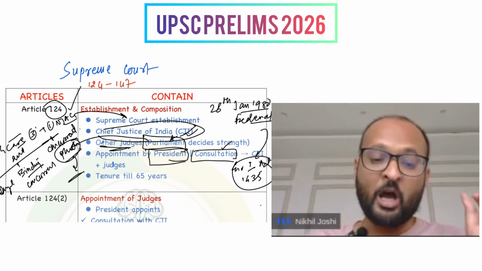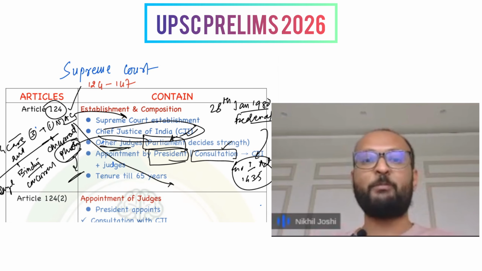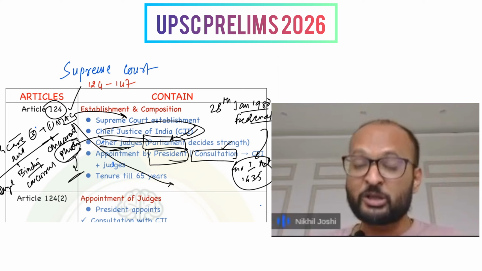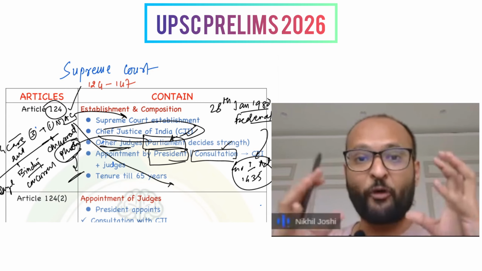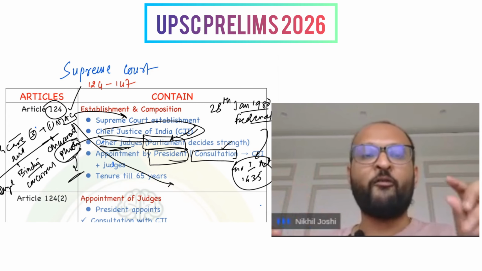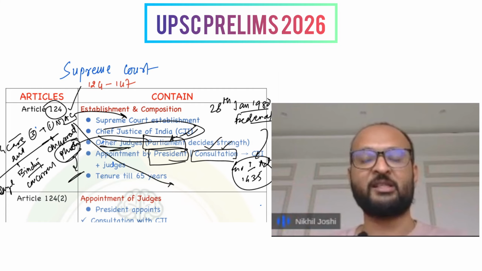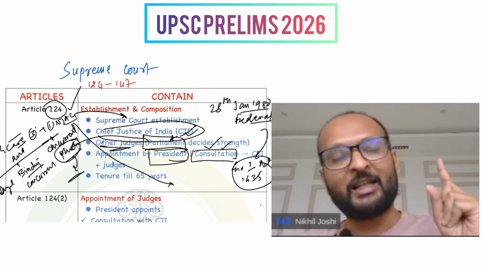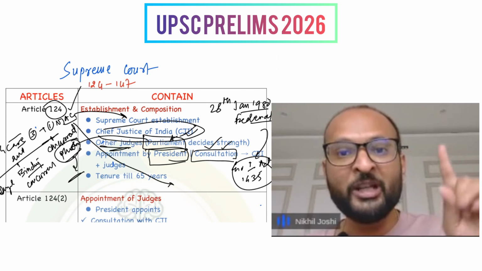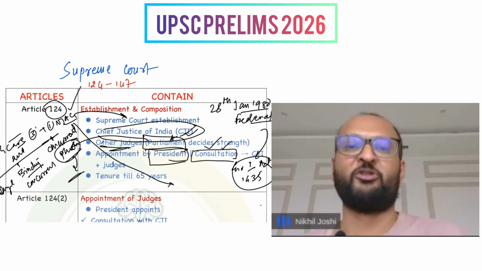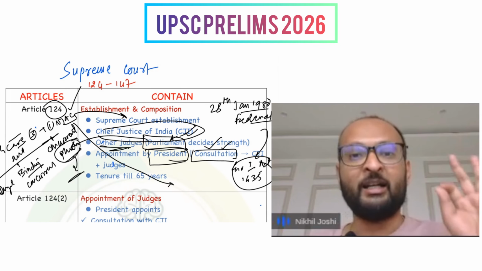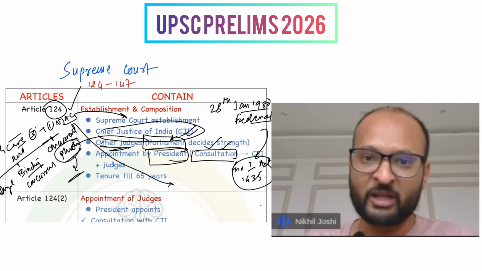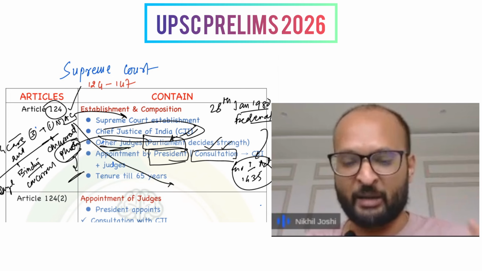Also, there was a constitutional amendment bill which was struck down by the Supreme Court, called the National Judicial Appointments Commission, which sought to establish a formal arrangement between the judiciary and the executive for this consultation process. However, that was held unconstitutional on the ground that it seeks to destroy the basic structure, and it takes away the independence of the judiciary. However, you should know that the discussion around reopening of the NJAC case has been in question, with Justice Suryakant actually talking about it.